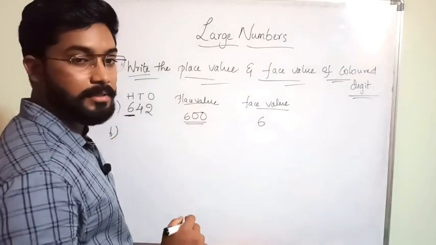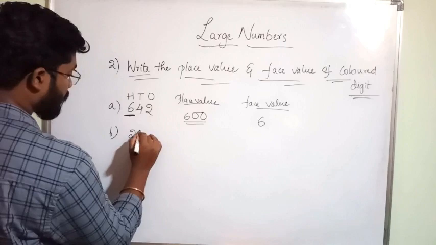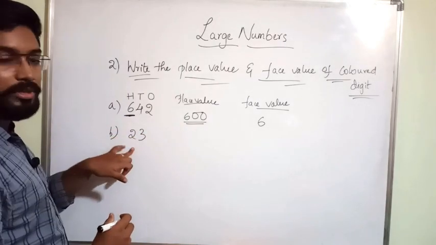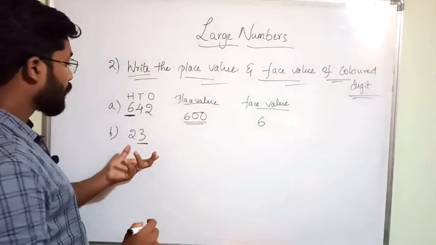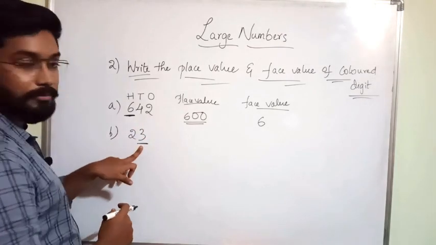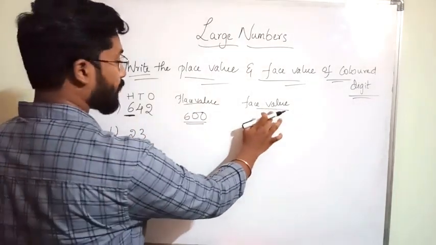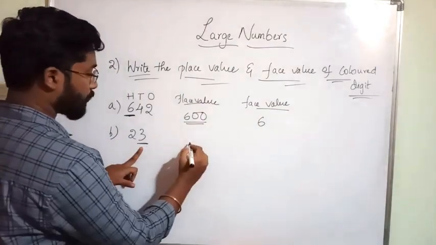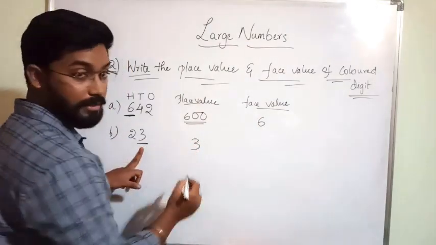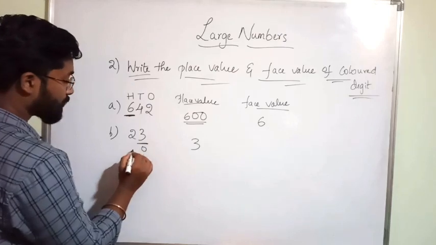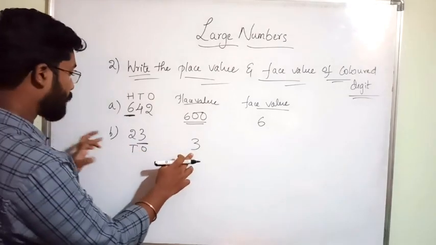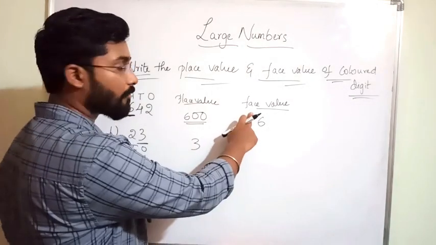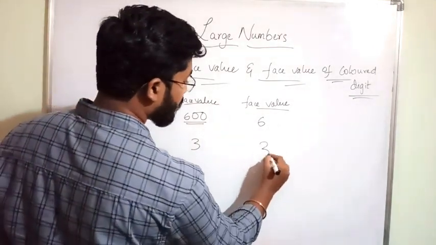Next number is 23. This is a 2-digit number. 3 is in red color. So we have to find the place value and face value of 3. Place value: 3 itself, because this is in ones place, this is in tens place. 3 is the place value. Next, face value. What is the face value of 3? 3 only.